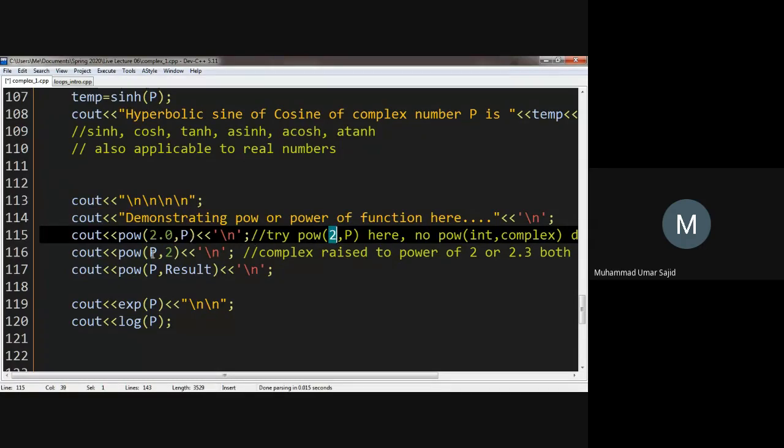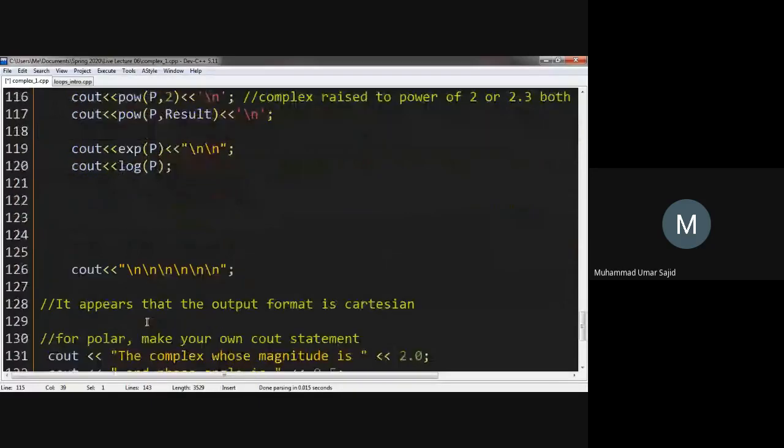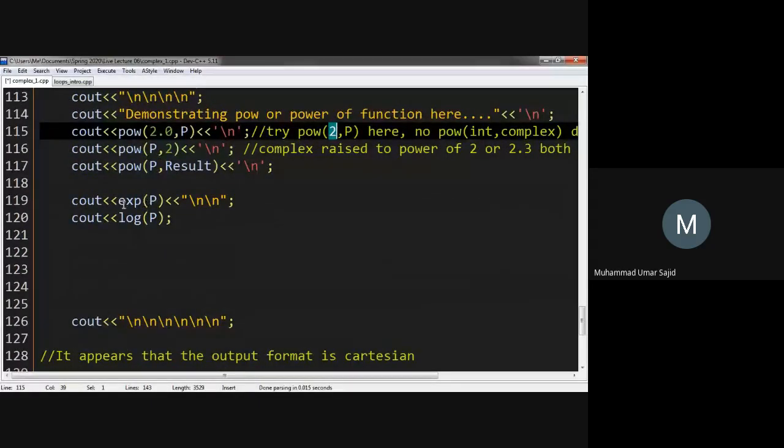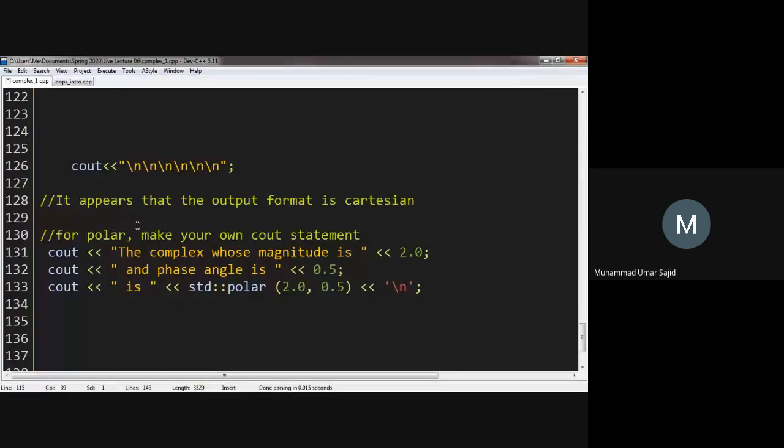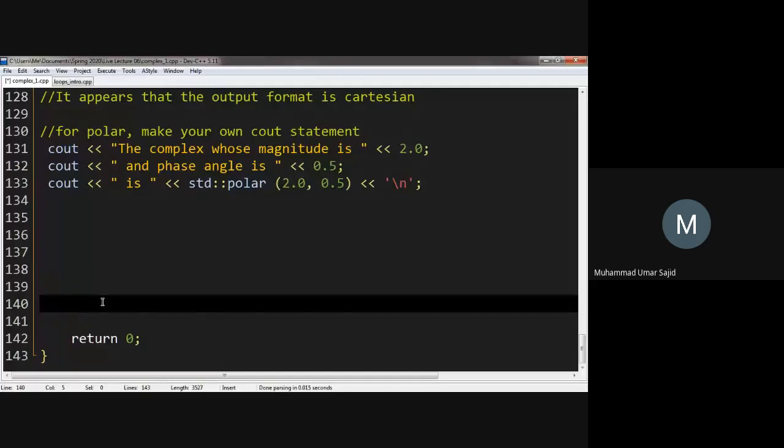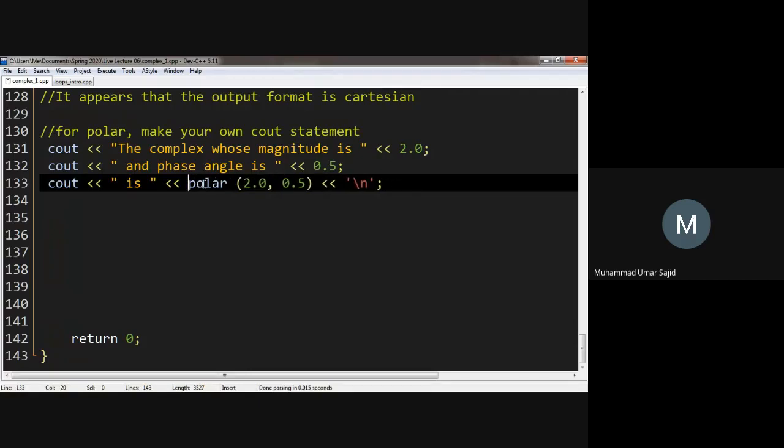And you can use a complex number to raise to some power, or you can raise a complex number to another complex power. So depending on what you want to do, if you want to take e to the power of some complex number, or log of these complex numbers, you can use these functions, exp and log. And it appears that the output format is Cartesian for both. Yes, it is. And the phase angle is this. Even though we have taken the polar numbers, we will see a rectangular format system over here.